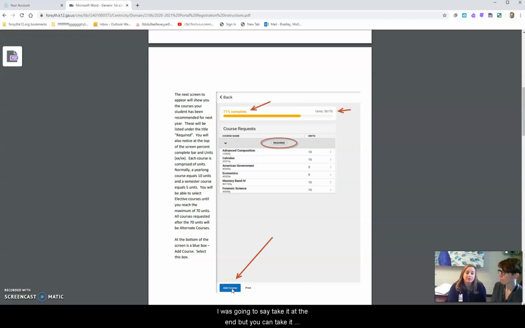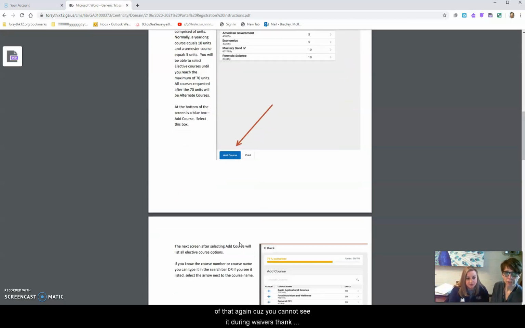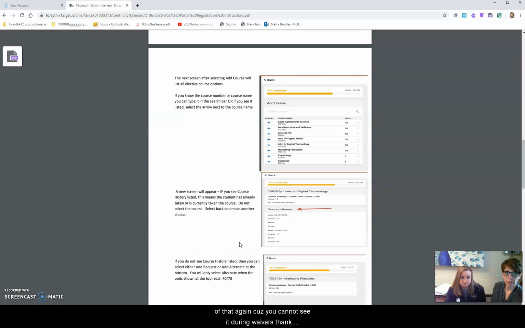Why do I need to take a picture of this? I was going to say take it at the end, but you can take it now too. Take a picture of this because, again, you're not going to have access to this when the waiver period opens up, and you're going to want to know what you were recommended for because you're going to have to put in, I was recommended for calculus, but I want to take pre-calculus. That way you're telling us which class you don't want to take and which class you do take. That alleviates any guesswork, and then we make sure we put you in the classes that you're wanting. So make sure you take a picture of that, again, because you cannot see it during waivers. Thank you, Ms. Daniel. You're welcome.